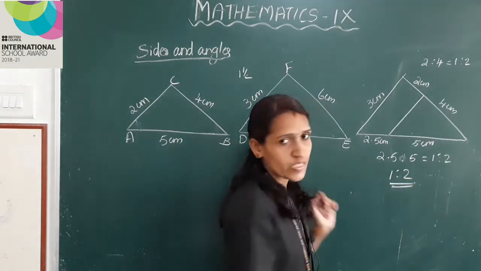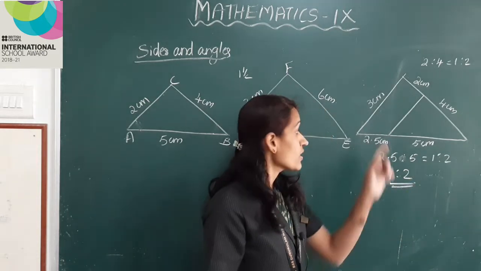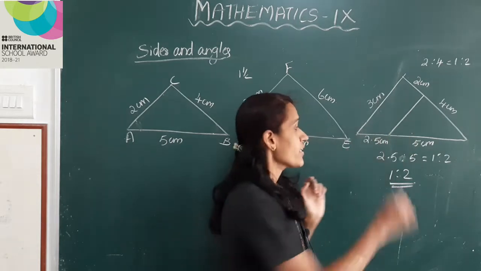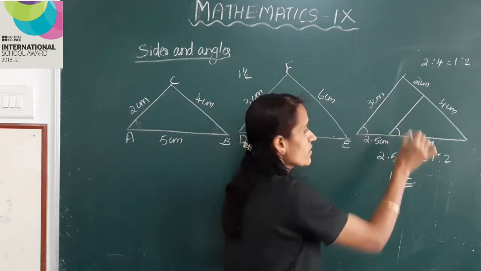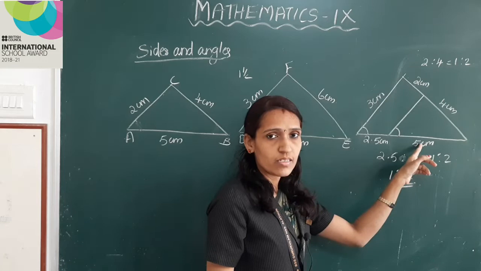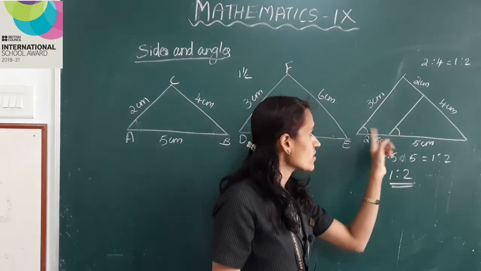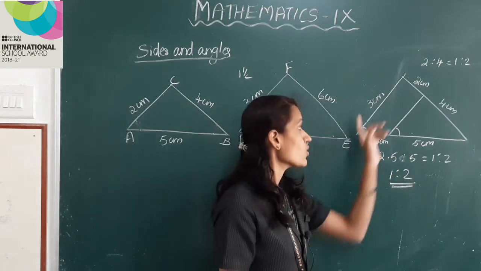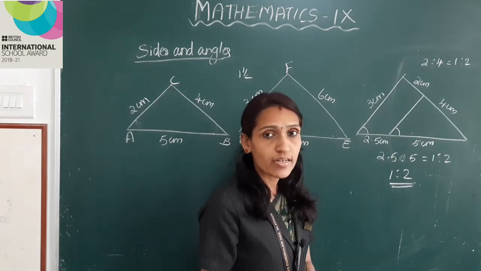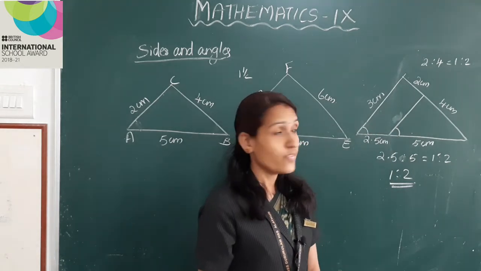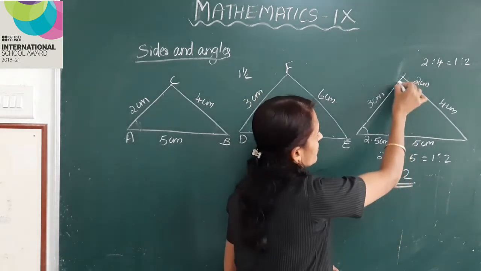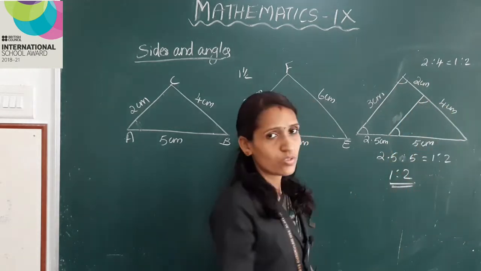1:2, isn't it? So, these two lines are equally inclined at the bottom side. That is, these two angles are equal. So, these two lines are parallel, right? In the same way, these two angles are also equal.